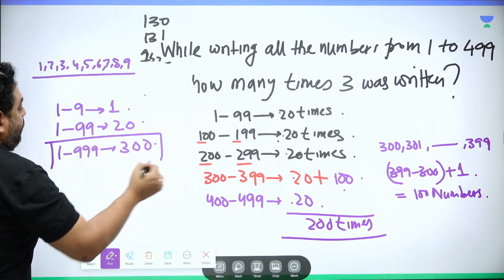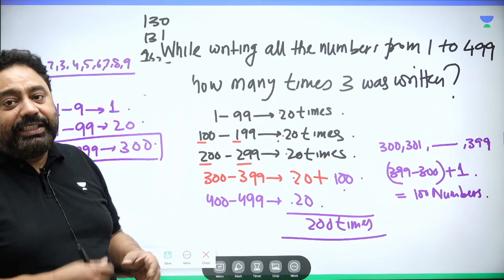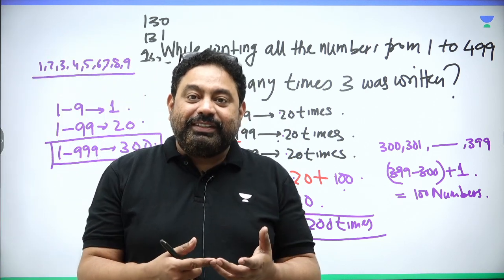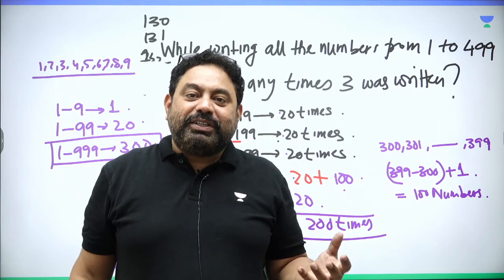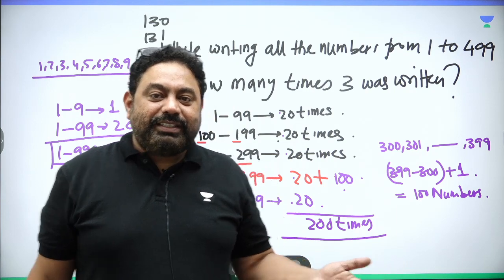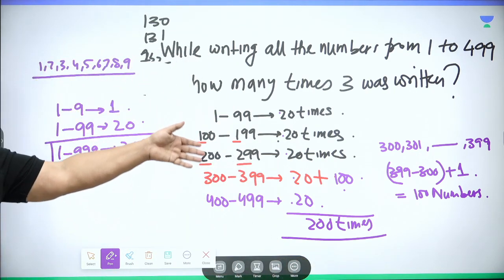So most of you know this as a trick. So if it is going till 499, most of you would say, sir, it is 300 upon 2, 150. And option number 1 would actually be 150. You understand? They also know that you can make these kind of mistakes. So if you are making these kind of mistakes, they are also very well aware of it, right? So they may put a very different type of question.